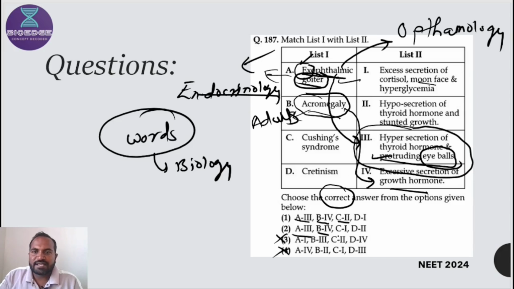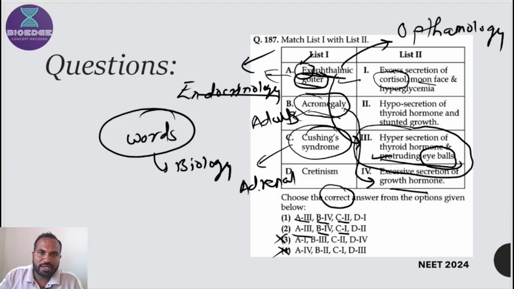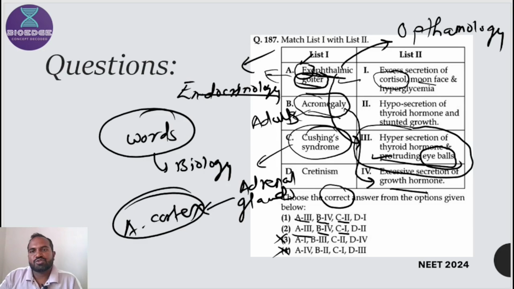Then C second and C first. First, excessive secretion of cortisol. As we know, this is a disorder of the adrenal gland. So the concept is very important. Cushing syndrome is the first, you should know. This is a disorder of the adrenal gland, where adrenal cortex hormones create Cushing syndrome, and in the adrenal cortex, cortisol is released by zona fasciculata cells.